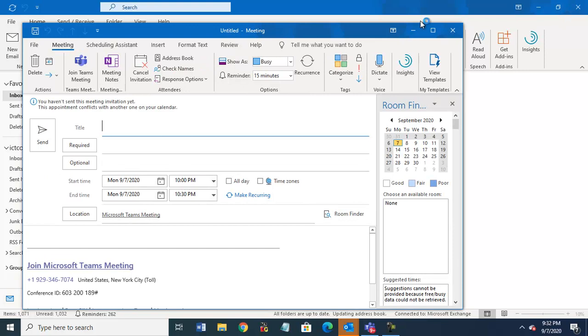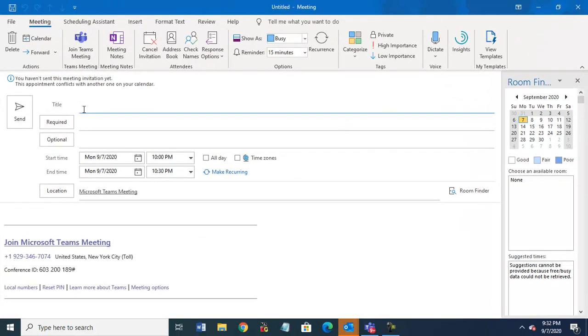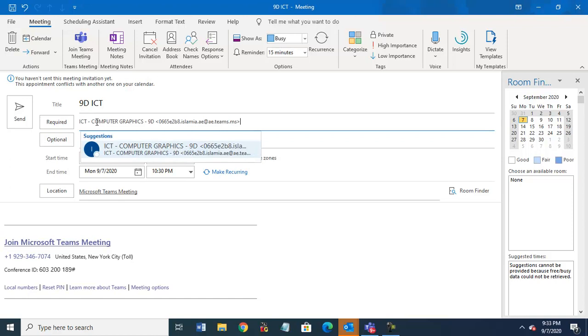This window will open. Here, the title: 9D ICT. Sorry, in caps, 9D ICT. Okay, so Control V. This is the email address of that private channel, ICT computer graphics.